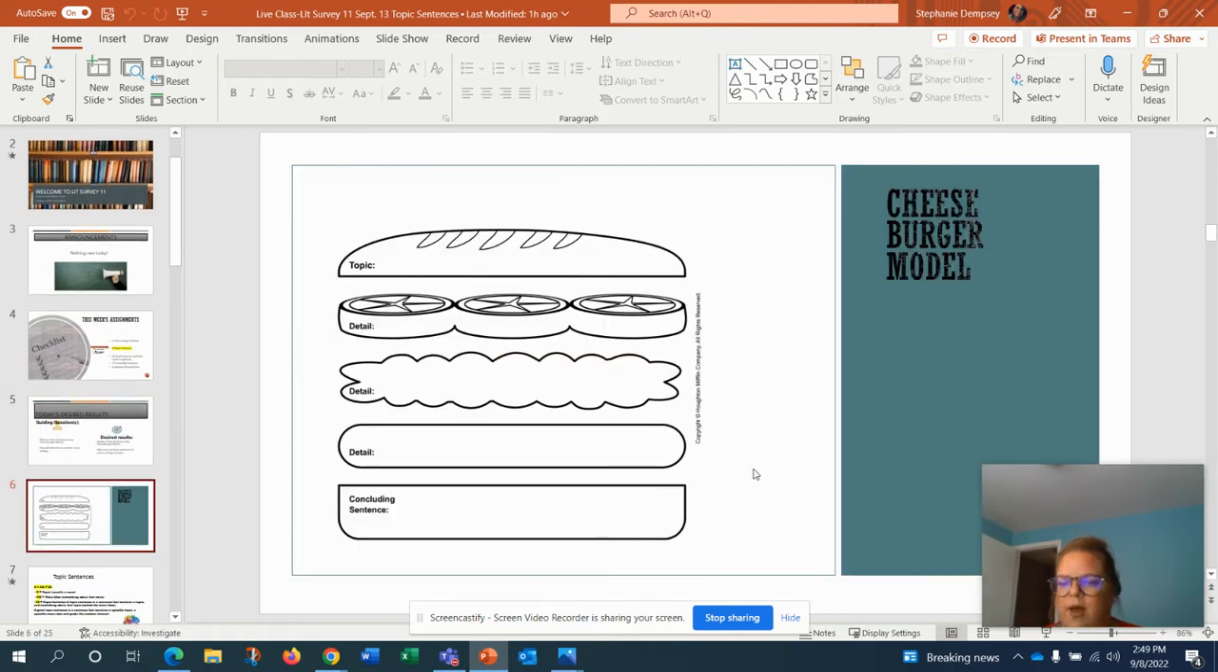So this is the model that we have been using in class. That's just something to keep in mind. So we have our topic sentence as our cheeseburger here, at the top, our bread, then tomatoes, the lettuce, the cheese, and then the other bread. So this is the model. That's kind of how we're breaking our stuff down.